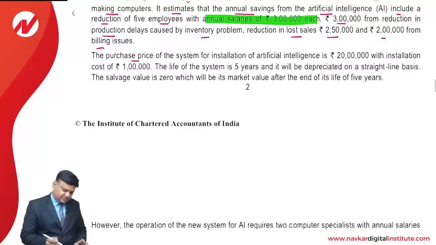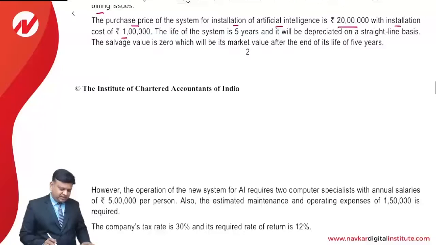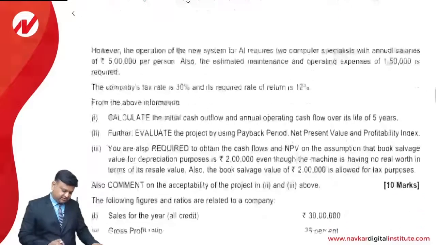The purchase price of the system for installation of the AI is an amount of rupees 20 lakhs with an installation cost of 1 lakh. The lifespan is 5 years and it will be depreciated on straight line method basis. The salvage value is 0, which will be its market value at the end of the 5 years.